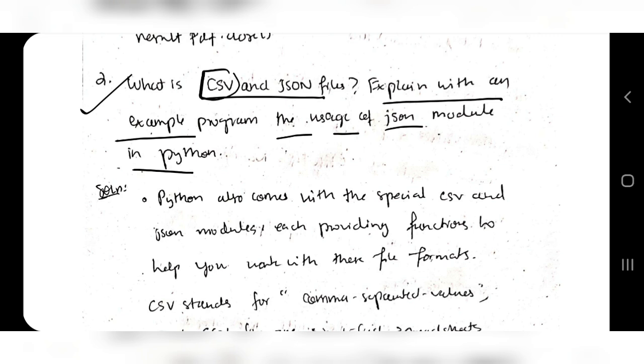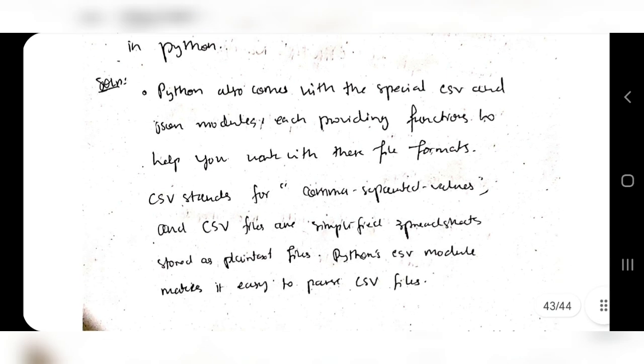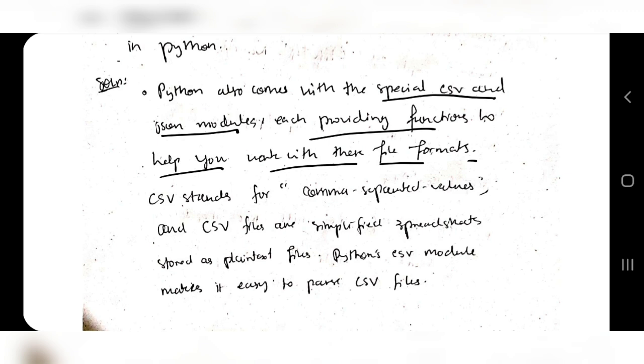So what is CSV and JSON? CSV means comma separated values, and JSON means JavaScript Object Notation. Python comes with special CSV and JSON modules providing functions to help you work with these two file formats. So Python has some modules which we can use to work with CSV files and JSON files. CSV stands for comma separated values, and they are simplified spreadsheets stored as plain text files.